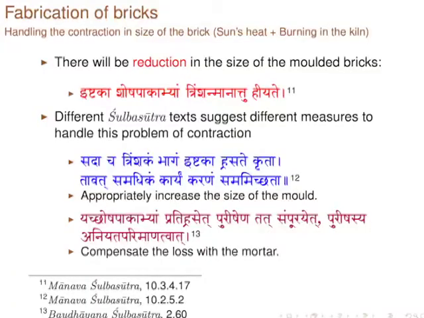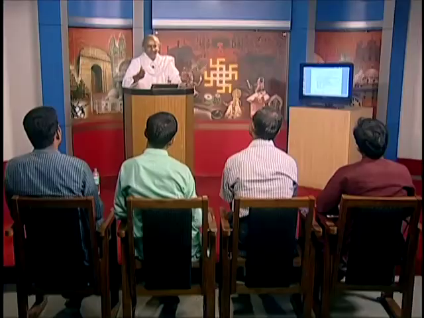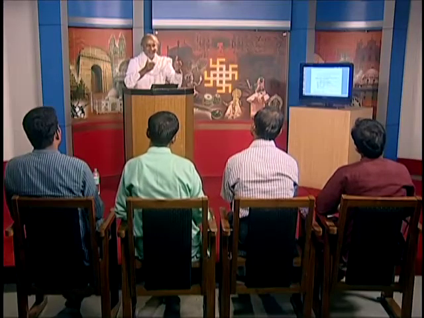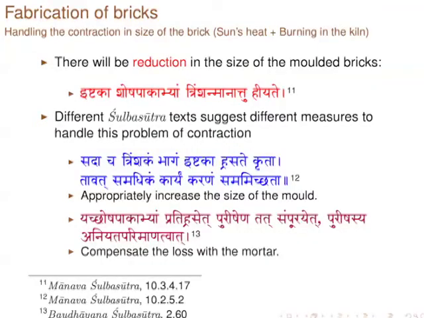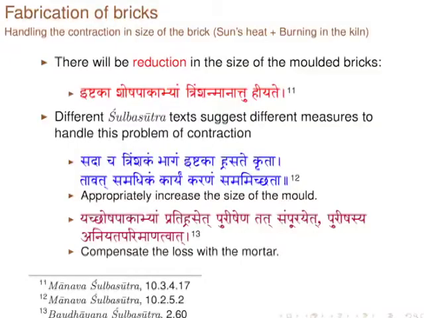Then he also says, Ishtaka Shoshapakabhyam Trimshan Manatu Hiyate. It is also a very interesting observation. Shoshapakabhyam: when you make it dry, it has some contraction. Shoshena Pakena cha. When you do this, Paka is taking it to some 1000 degrees and so on. It reduces by 1/30th is what he is saying. The volume will get reduced because of the reduction in the length and breadth. And how much does it reduce? He says roughly 1/30. Trimshan manatu hiyate. These are things which have to be taken into account.